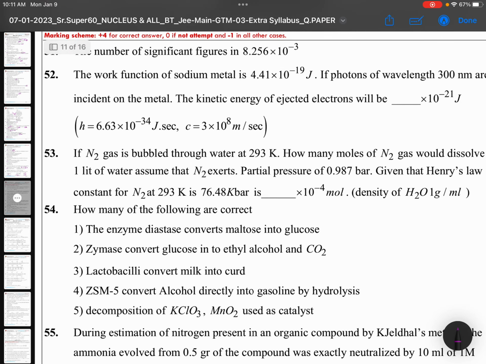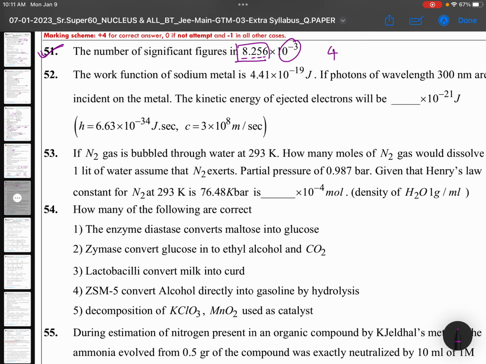The number of significant figures in 8.256 × 10 to the power of minus 3. This you don't consider. These 4 digits you can take: 1, 2, 3, 4. Answer is 4. You must attempt this question. You must attempt. Only 5 questions we are going to answer. Okay, now you are going to answer in your exam, but here we will try to answer maximum questions.